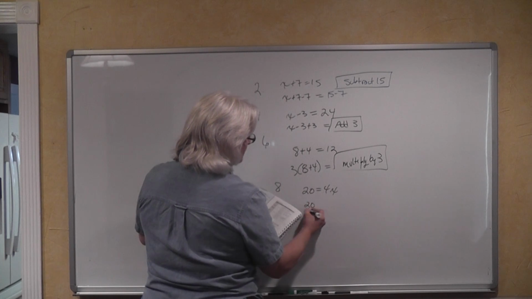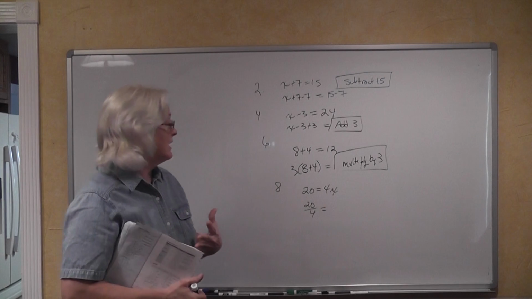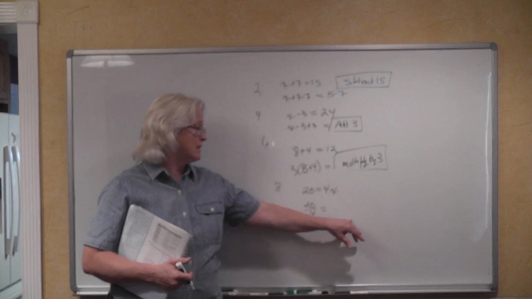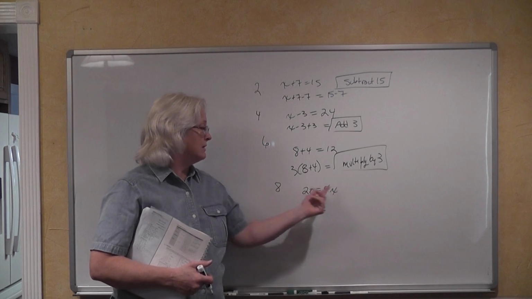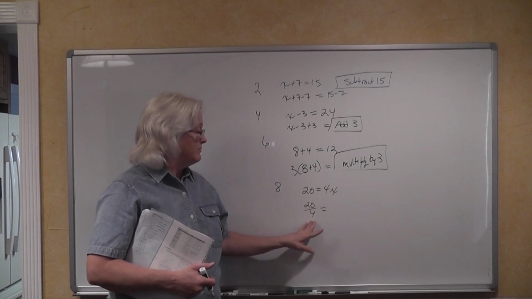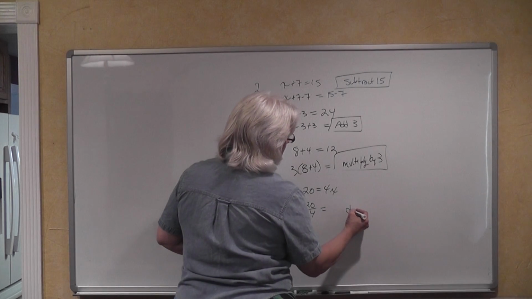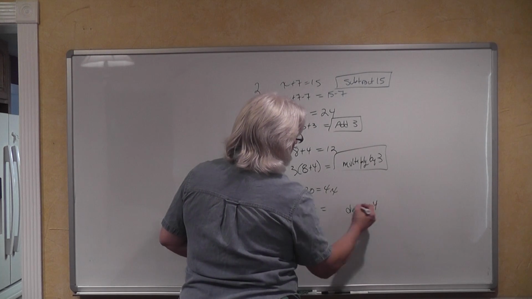And they had 20 divided by 4 is equal to. What are we going to have to do? You're going to have to divide the right-hand side of that equation by 4. Our division property allows us to do that. Division is the inverse of multiplication. So we're going to divide by 4.